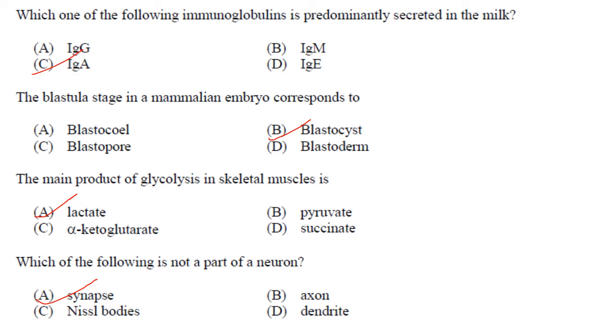Then the main product of glycolysis in skeletal muscles is lactate. Answer is option A. Which of the following is not part of neuron? Synapse. Synapse is in fact a structure that permits neuron to pass an electrical or chemical signal to another neuron. Hence, it is not a part of the neuron. Answer is option A.